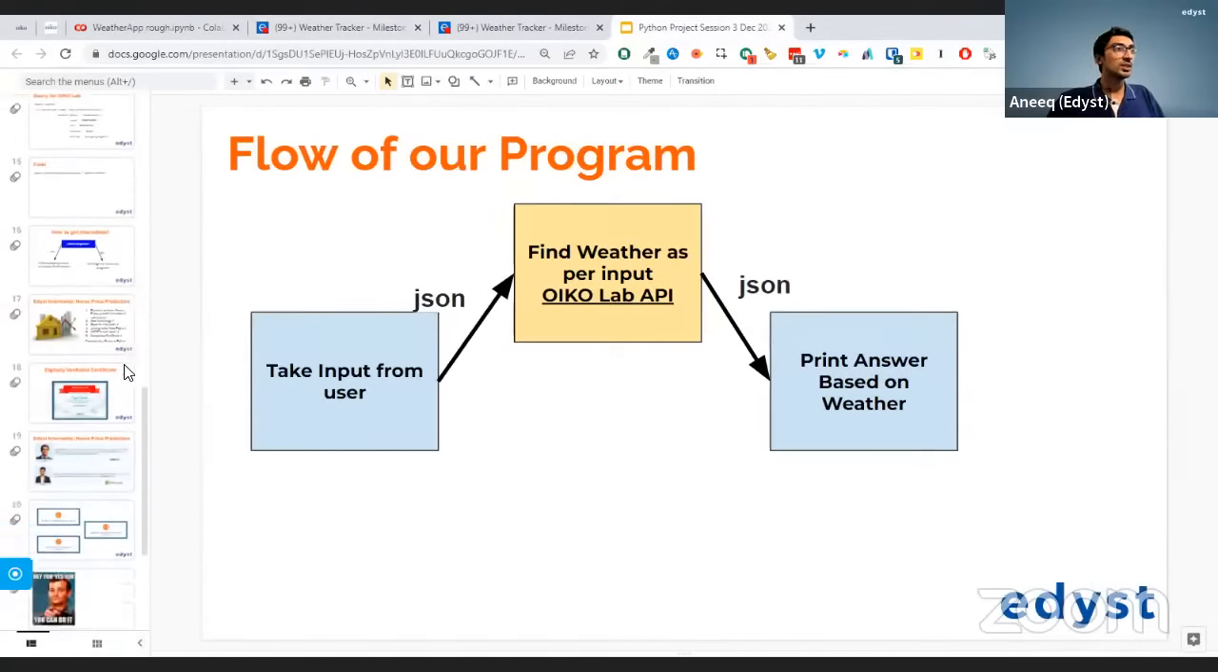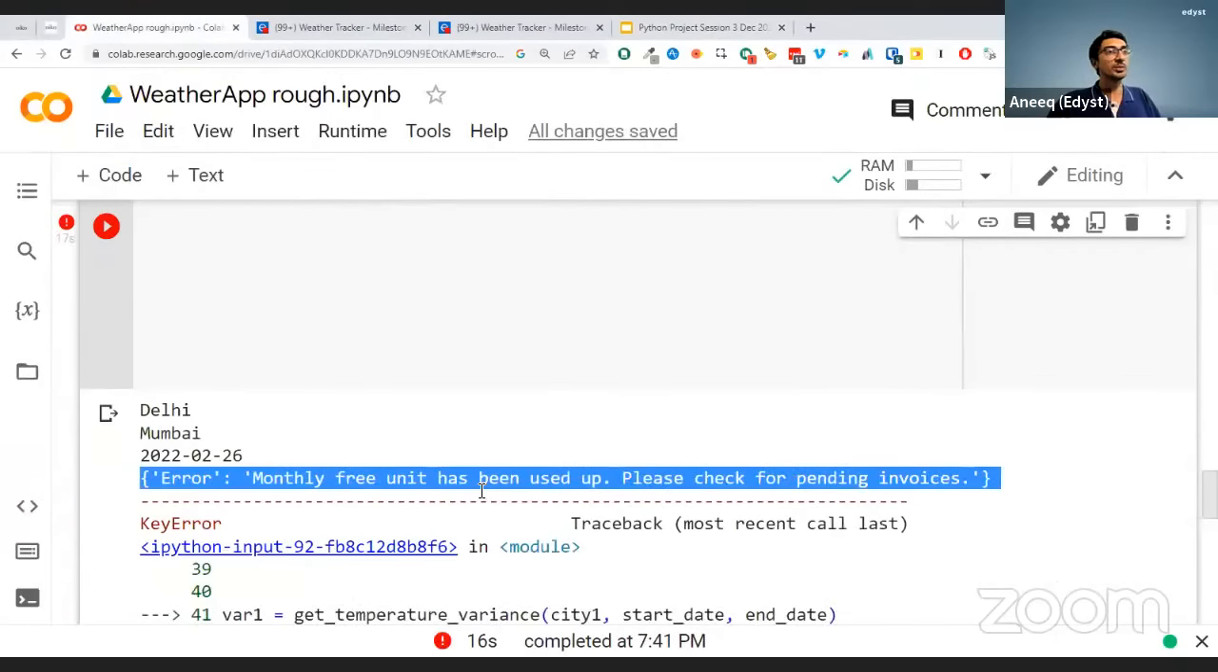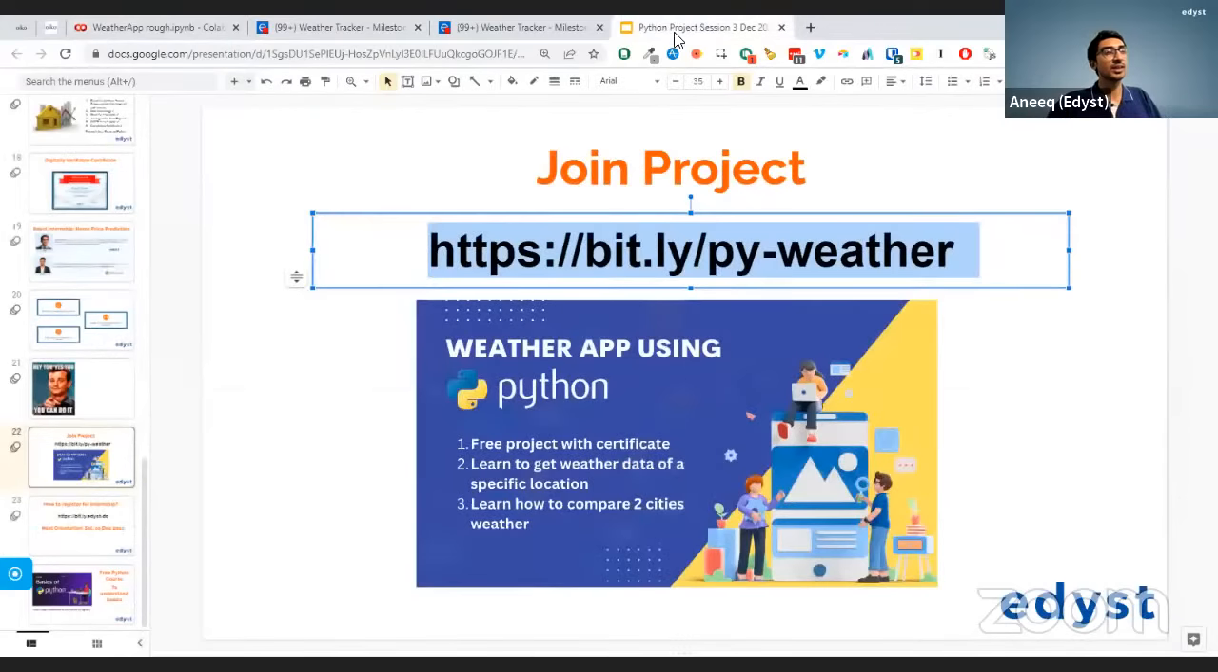Somebody is saying, is that why the error is coming, because of wrong format? No, it very clearly says it's because of people using it, the monthly free unit has been used up. That's the reason. Okay, that's the case.